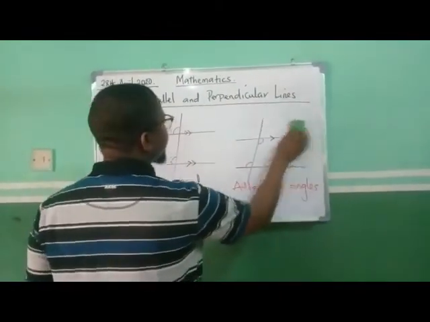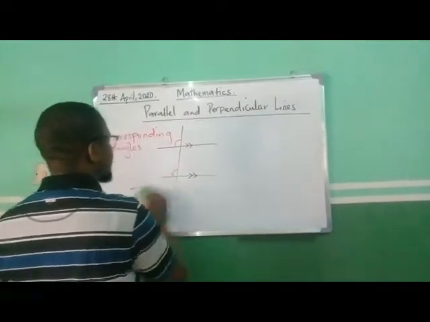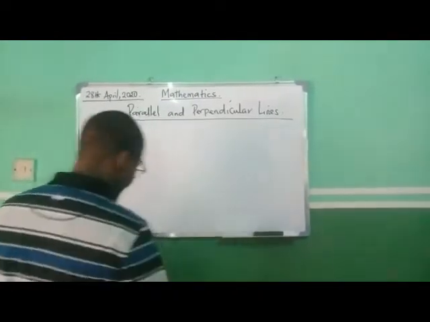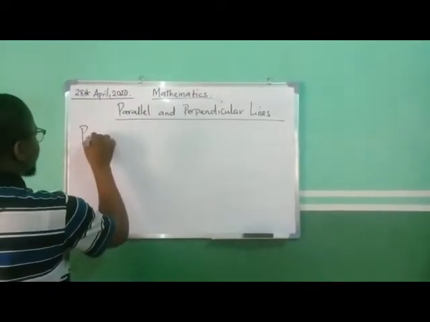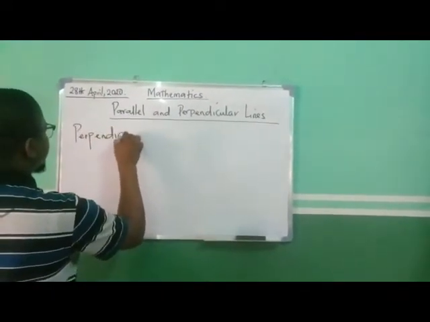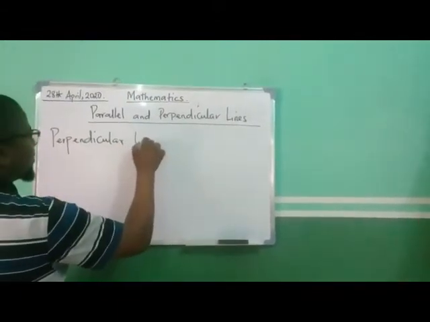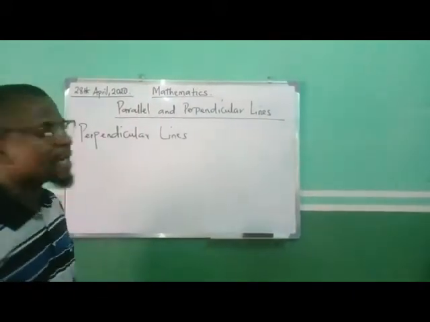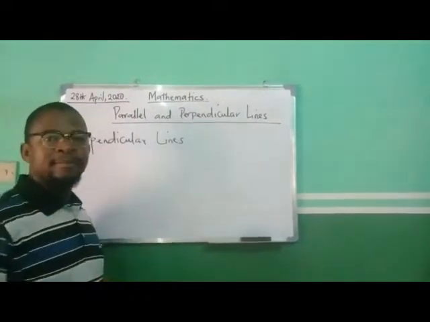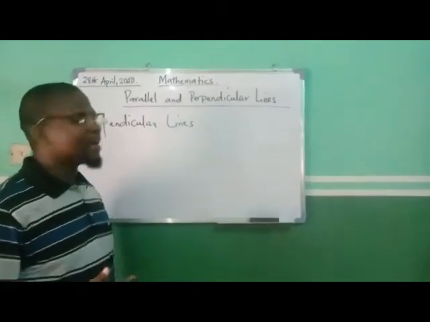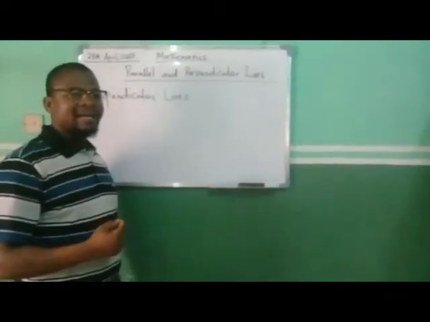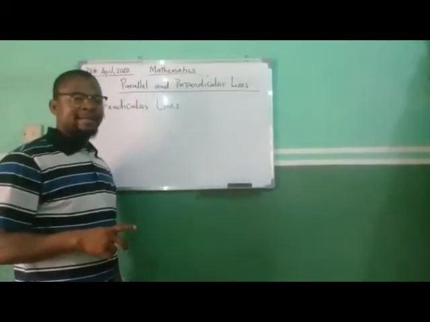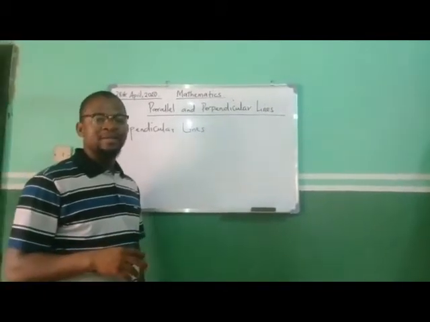Now quickly, we are going to see perpendicular lines. When two lines meet such that they form a right angle, or when two lines intersect at a point such that a right angle is formed, we say such lines are perpendicular to one another.